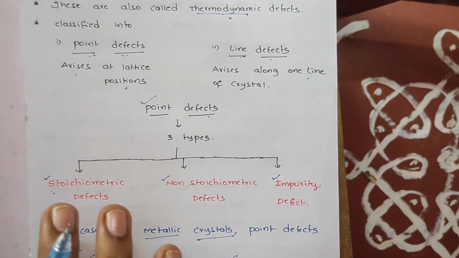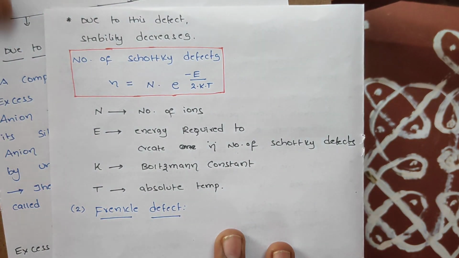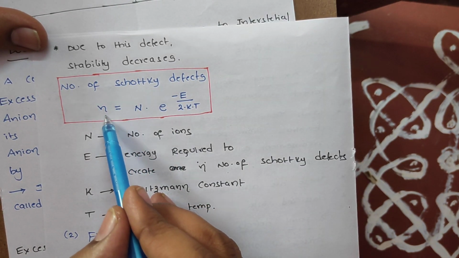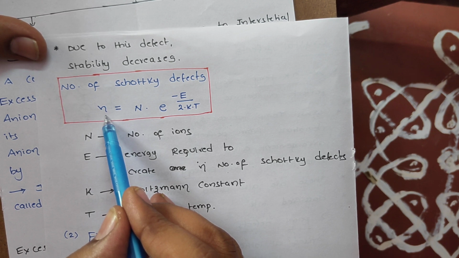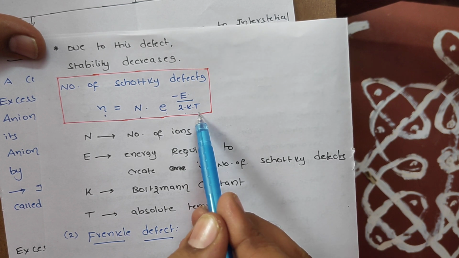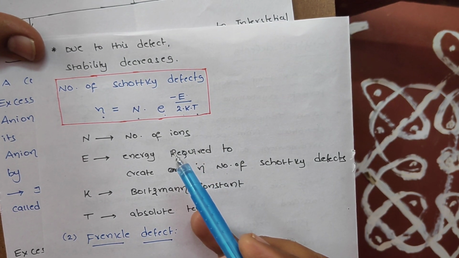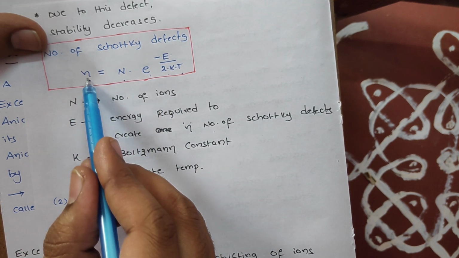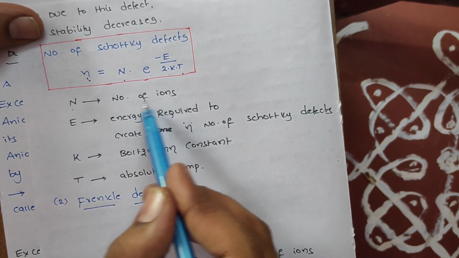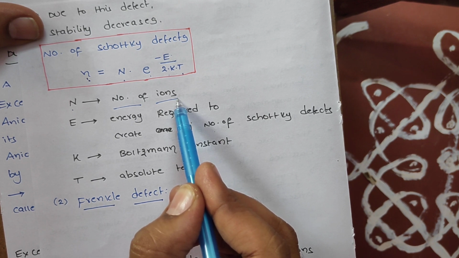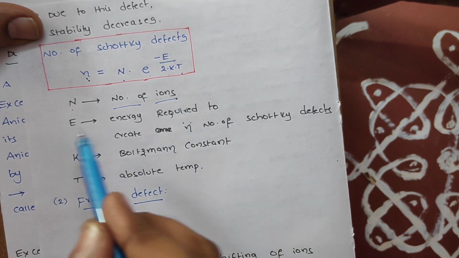Students, and now we have a formula to calculate the number of Schottky defects. What is the formula, sir? We look at the number of Schottky defects in a given crystal lattice: small n is equal to capital N into e power minus E by 2kT. Very, very important formula from an advanced point of view. What is small n? Number of Schottky defects. What is capital N? Number of ions present in the given crystal lattice, both cations and anions, the sum of ions. What is E, sir?